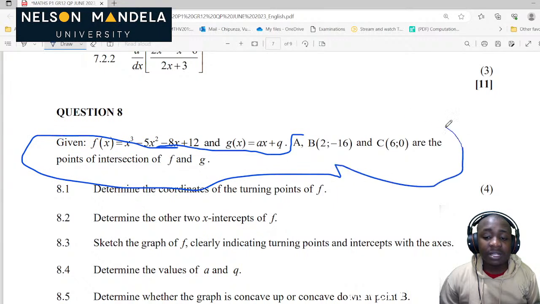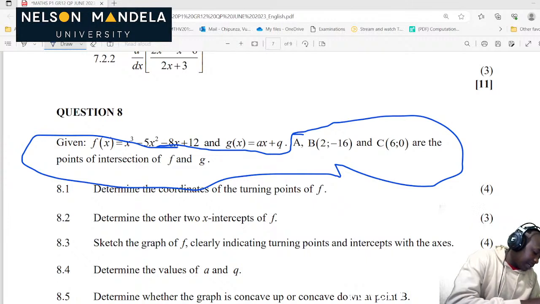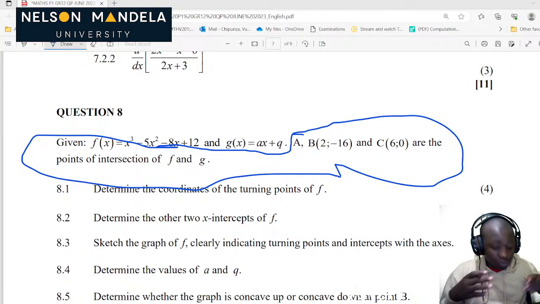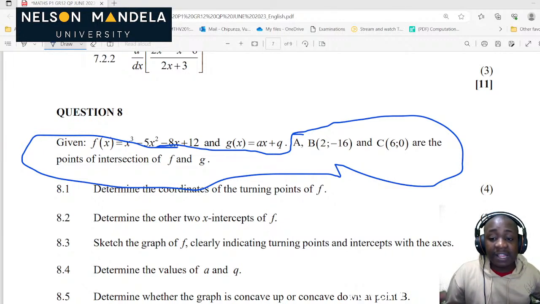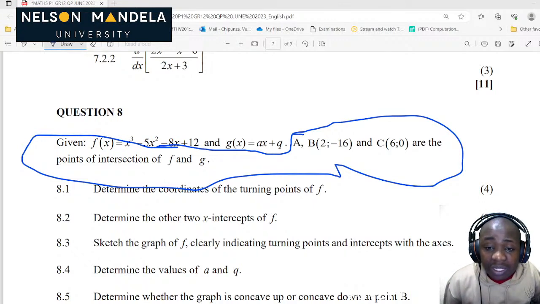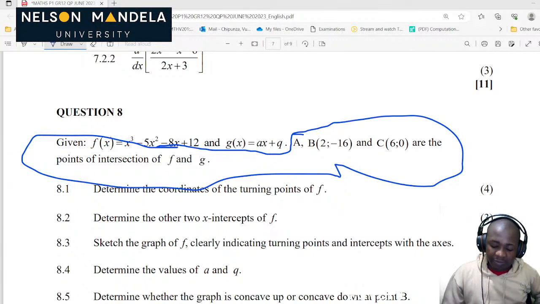What I'm trying to say is that we know f of x is greater or equal to g of x. So we put our f of x here, which is x cubed, minus our 4x minus 24, and then we equate it to 0. When you solve it and find the critical values, like you're solving inequalities, you're going to get those values a, b, and c, because they are points of intersection. That will be easy for you if you do that.